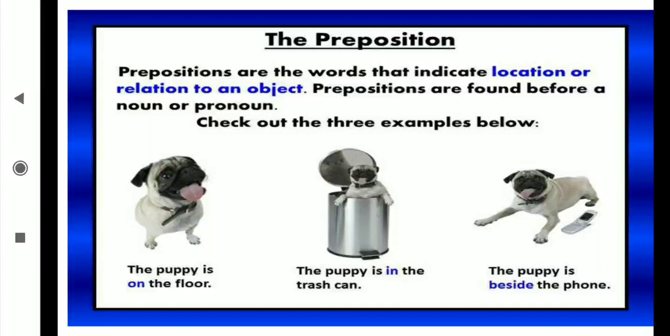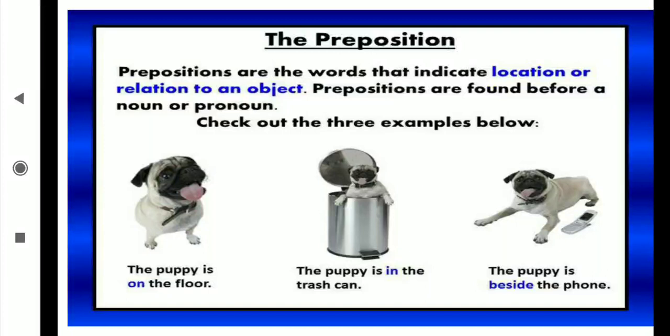Okay, prepositions are words that indicate the location or relation to an object. Okay, we get the position of a thing, and by that position we get the relation of a noun with another noun, a pronoun with a noun, or a noun with a pronoun. When we get that relation in a sentence through position, it comes as a preposition. Prepositions are found before a noun or pronoun, and a preposition always comes before the noun or pronoun. Check out the 3 examples below.